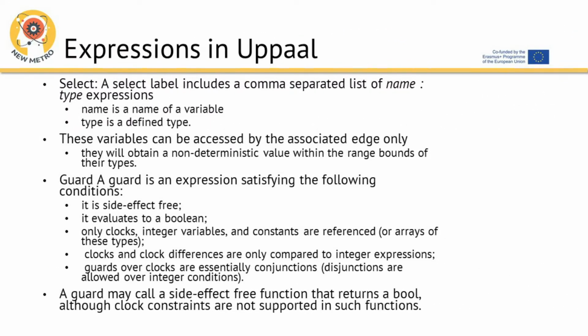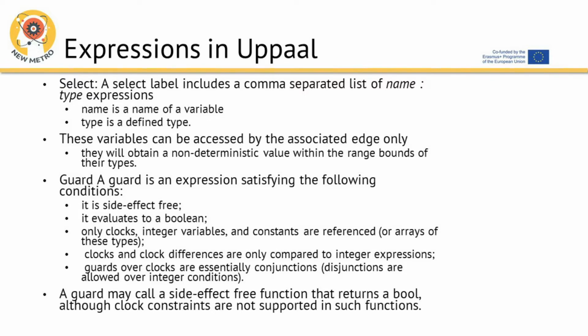Expressions in Uppaal. Select. A select label includes a comma-separated list of name, type expressions. Name is a name of a variable. Type is a defined type. These variables can be accessed by the associated edge only. They will obtain a non-deterministic value within the range bounds of their types.